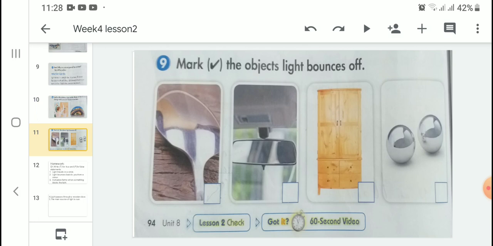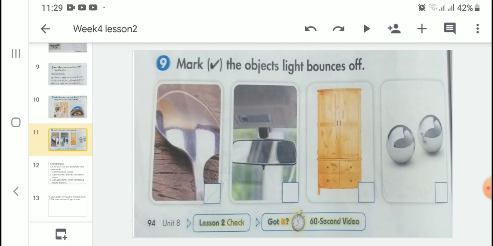A mirror also bounces off light, so tick it also. In the third picture, you have seen a door. It is an opaque object and cannot bounce off light, so don't tick it. Now look at the fourth picture. You have seen marbles. They are shiny and smooth, so they bounce off light, so tick it.